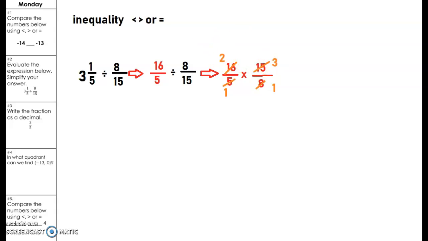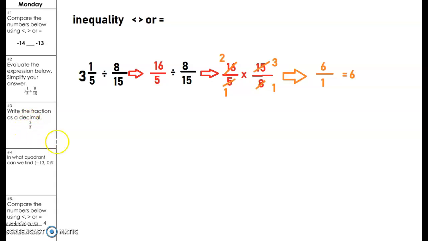And what is 2 times 3? So 2 times 3 equals 6, and 1 times 1 equals 1. And there, my friends, I have my answer. Only difference is that I can simplify this, right? 6 over 1 is the same as saying 6. So that's my answer. And that's how you get it. All right, that was number 2.